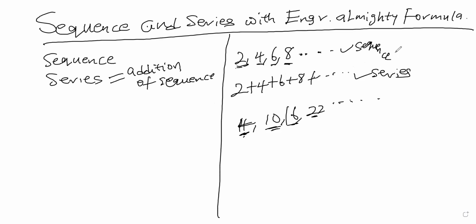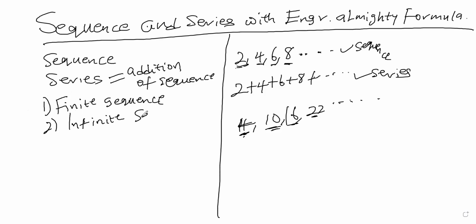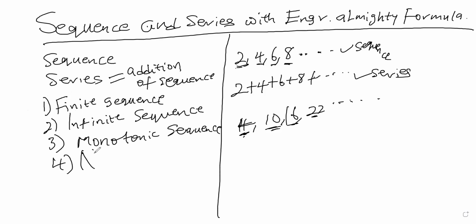So there are some terms we hear in sequence and series. First thing you hear in sequence and series is a finite sequence. The next thing you will hear is infinite sequence. Then the other thing you also hear, I'm talking about terms you will hear, something called monotonic sequence. Then you also hear non-monotonic. So let me explain briefly what each of these terms mean.